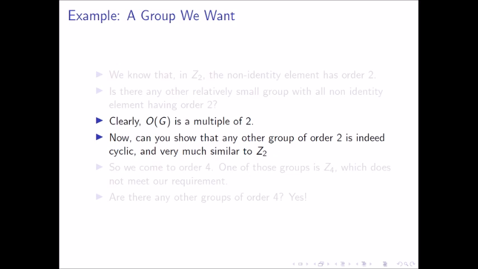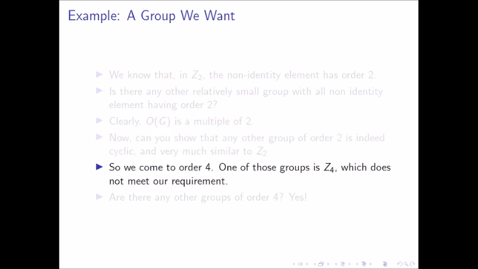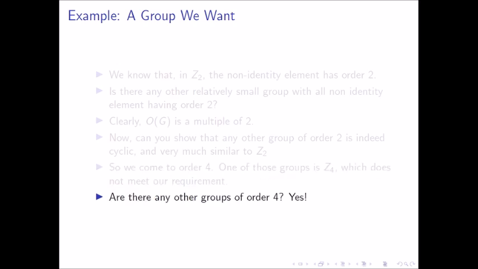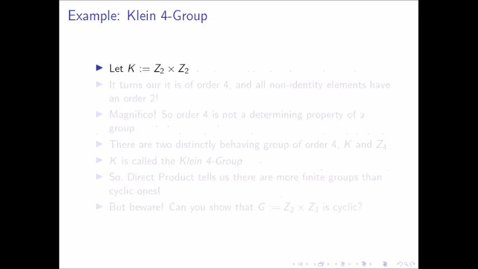So let's look at 4. We already know Z4 is a group of order 4. But it does not meet our requirements, right? Because it has an element 1 which has an order 4. So is there any other group of order 4 which would solve our question? And the answer is yes. So consider K defined as the direct product of two copies of Z2, Z2 cross Z2. Note that these two Z2s behave independently of each other.